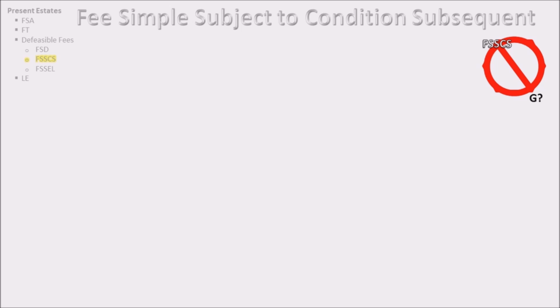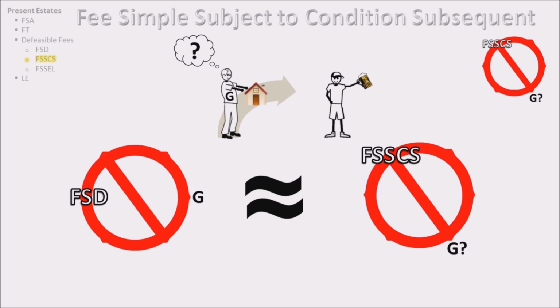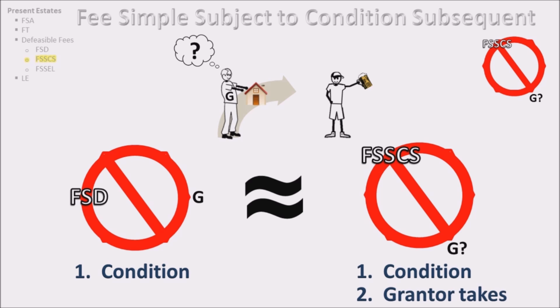Fee simple subject to condition subsequent. A fee simple subject to condition subsequent is an interest in land that will end if both a certain event happens and the grantor chooses to take back the land. Note, it is similar to the fee simple determinable. The difference is that the fee simple subject to condition subsequent requires an additional step before the estate is terminated. In other words, a fee simple determinable will automatically end if the grantee does not fulfill the condition, but a fee simple subject to condition subsequent will only end if both the grantee does not fulfill the condition and the grantor chooses to take back the land.